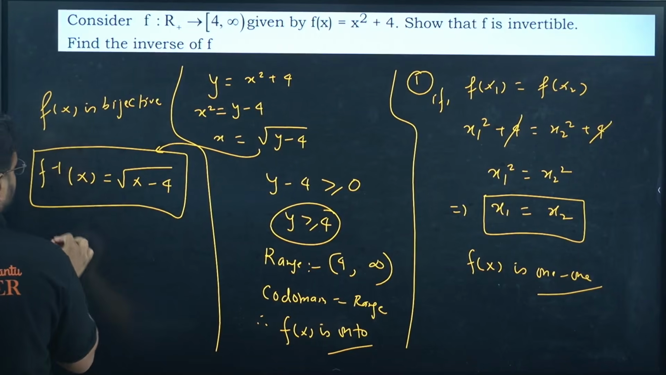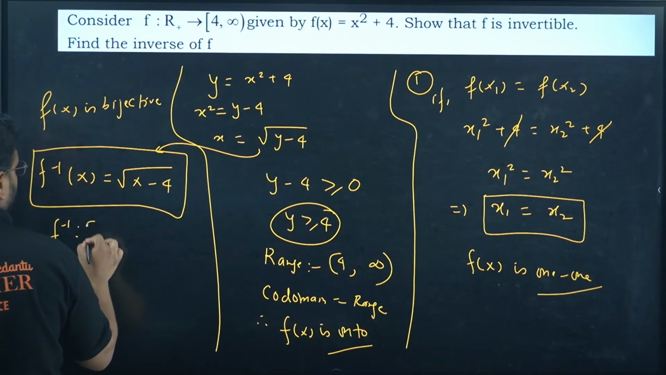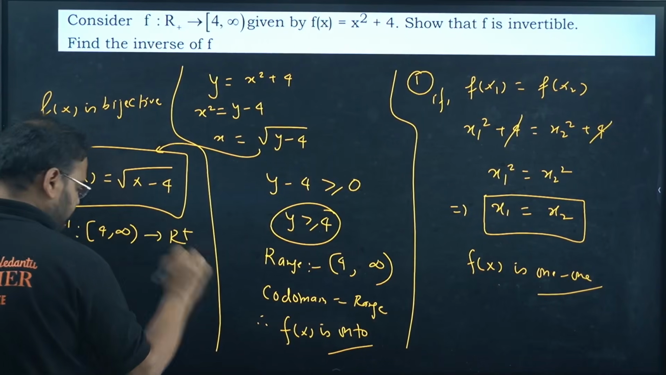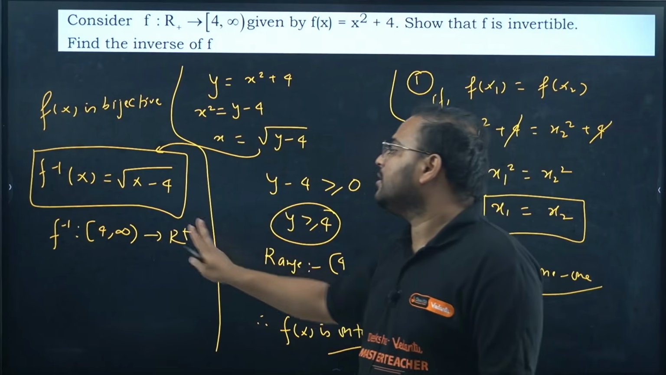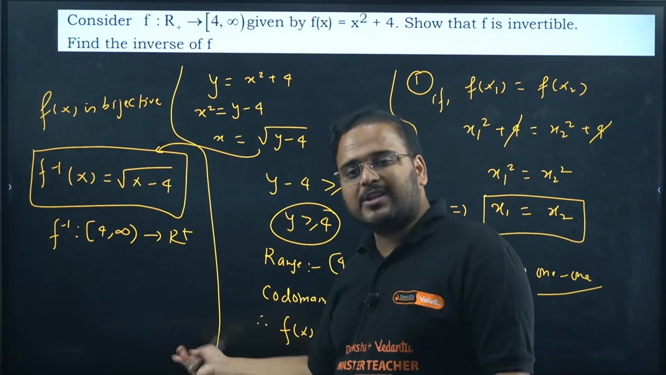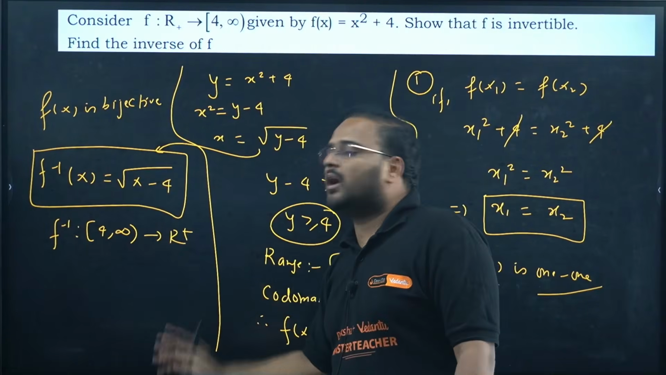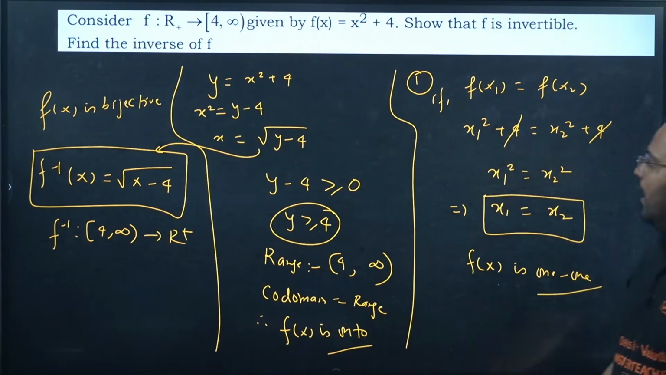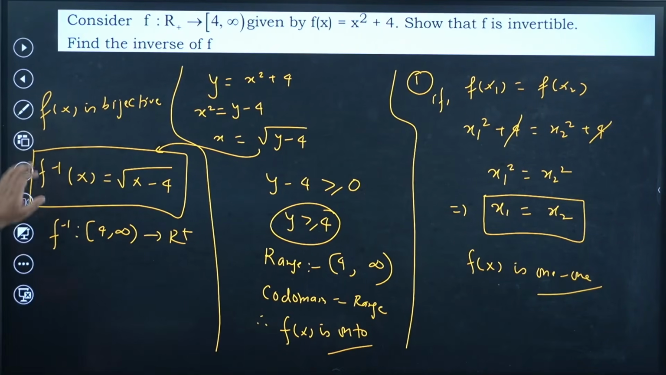What about domain and range? You'll write this f inverse from [4, infinity) to R plus. As I mentioned clearly in the previous question, domain and range or codomain swap themselves. Here it was R plus to [4, infinity), it becomes [4, infinity) to R plus. Be careful guys, please check. Okay, another 5 marker. Okay, done?